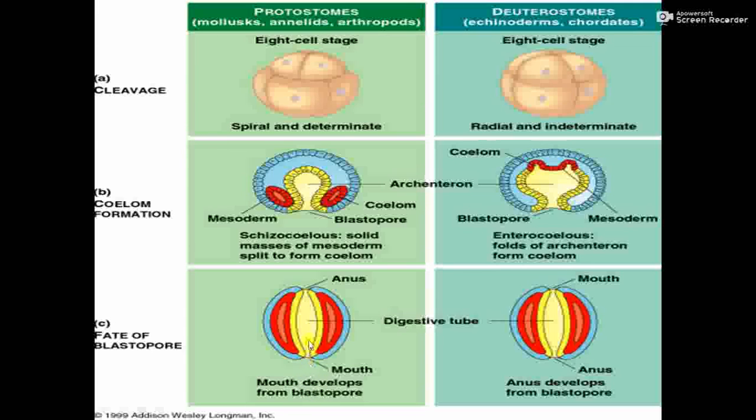This is what I wanted to show you. In protostomia, the main difference is that the mouth is developed from the blastopore. And here in deuterostomia, the deuterostomes, echinoderms and chordata, the blastopore gives rise to the anus. So this is the main difference. These are all embryonic stages of development. Here the true coelom is developing. Here masses of mesoderm split to form the coelom.